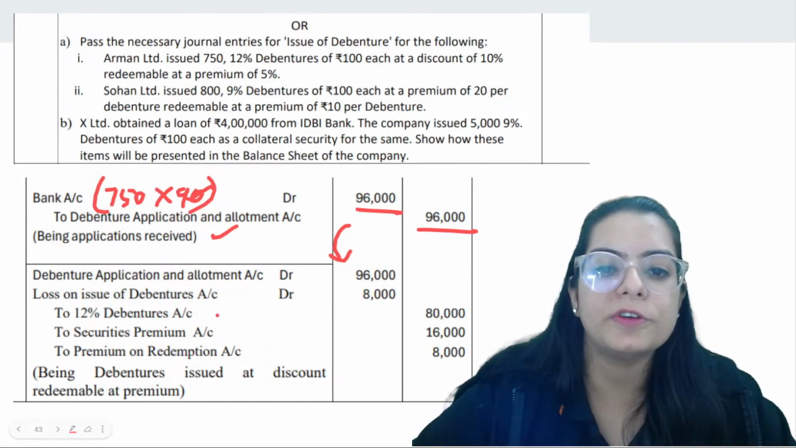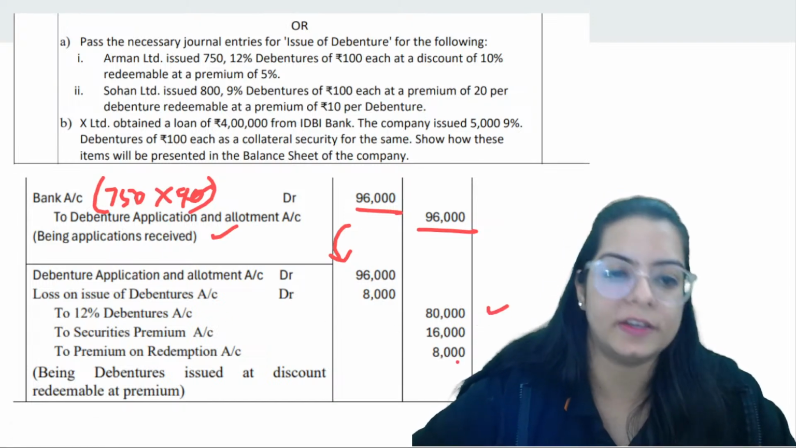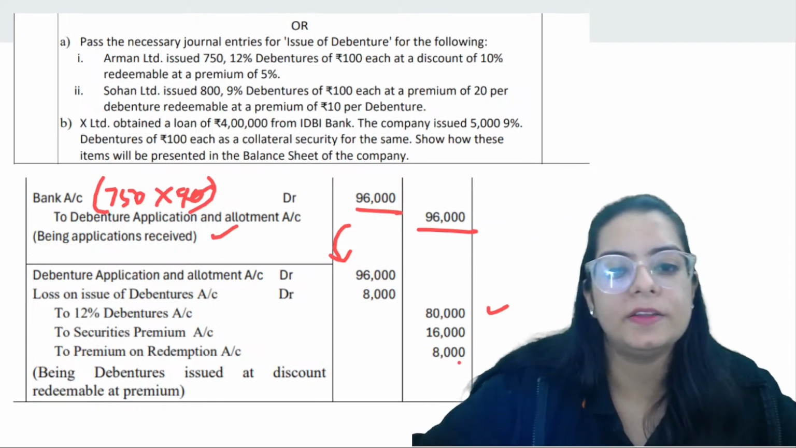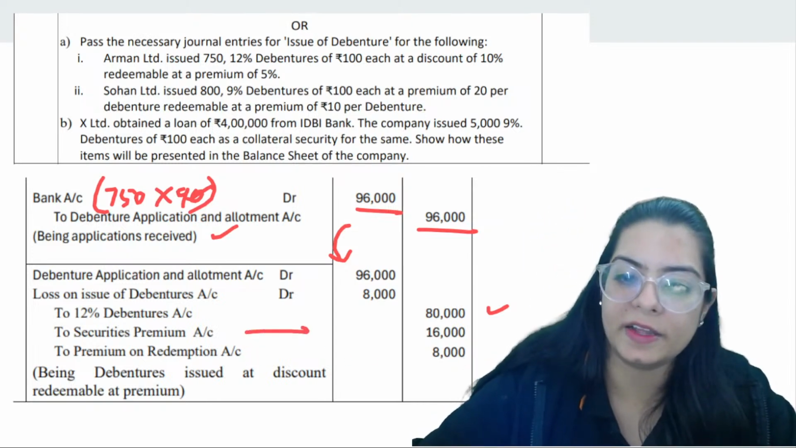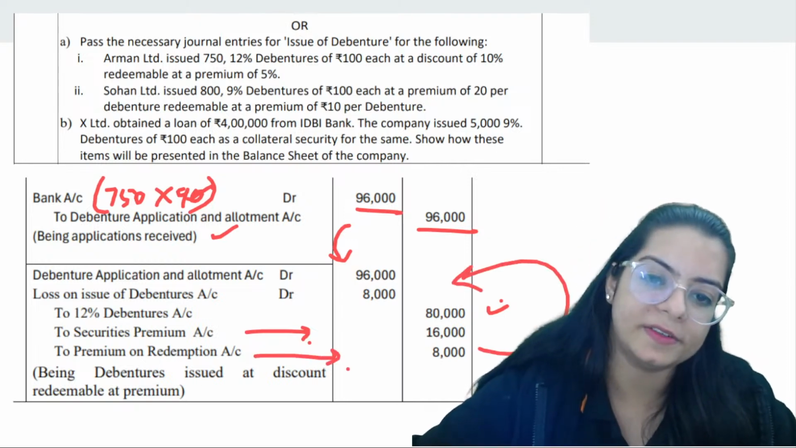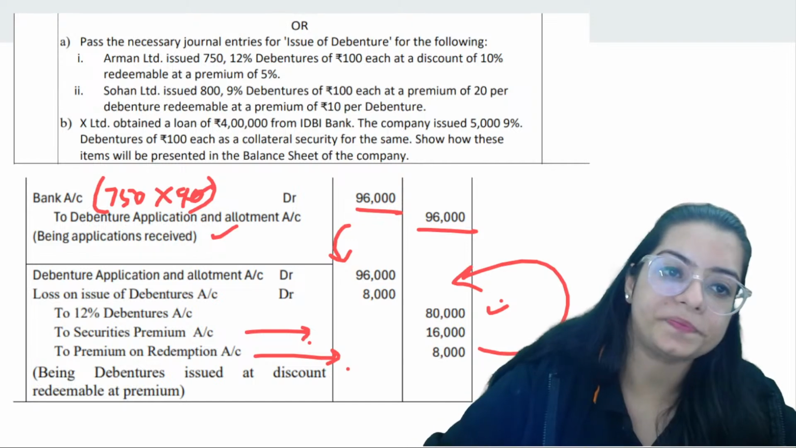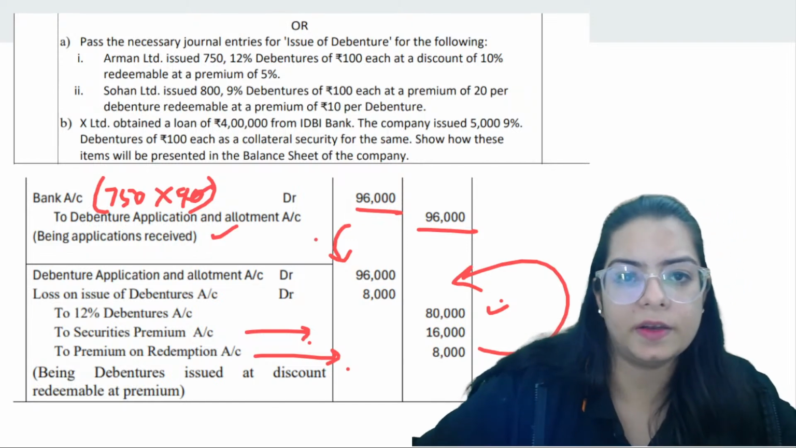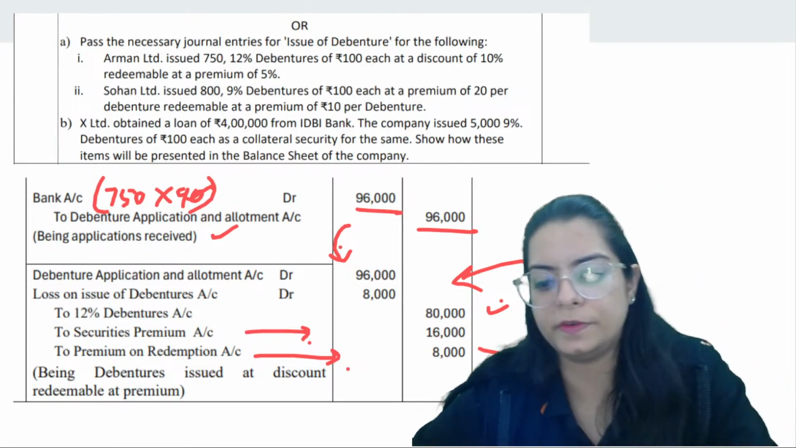And how much was required? Requirement was 80, right? On the capital, requirement was 80. Then you'll mention the SPR. SPR is of 16,000 and premium on redemption is of 8 on both the sides. Then, okay. This is, I think, the second one. The first one we will have to do.